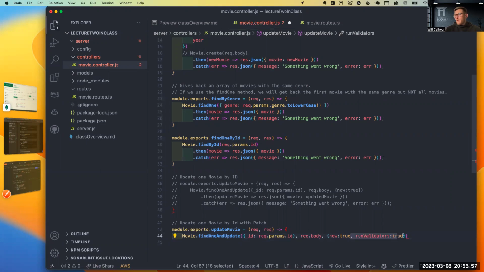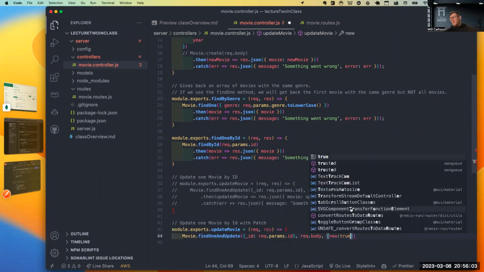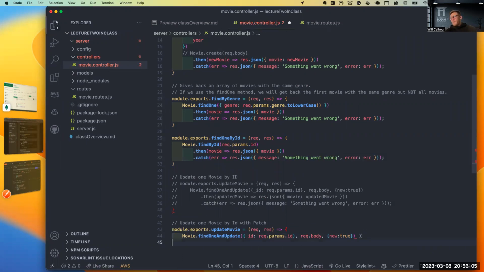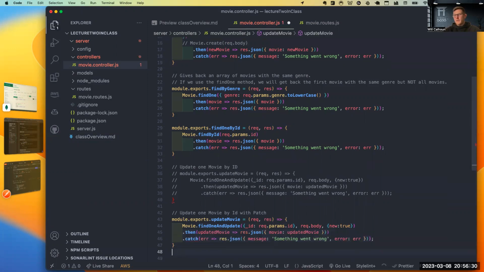And then I'll talk about this run validators here in a second. I'm going to take in this req dot body, but my body's only going to pass in one thing. I'm only going to pass in maybe like the genre I want to change. So then I'm going to have a dot then. I'm going to have my updated movie and a dot catch. If there's an error, I'm going to close this off and we should be good to go. And then we'll talk about what that sign was trying to show as well.